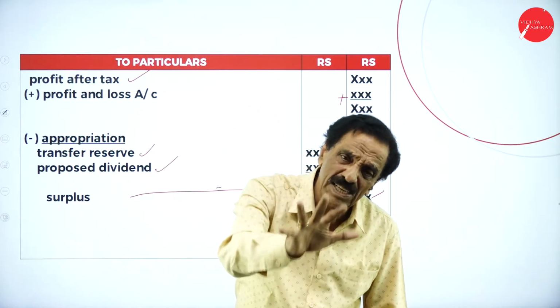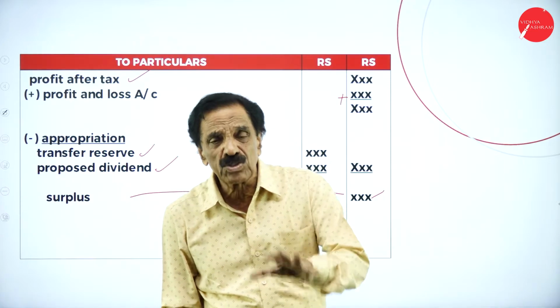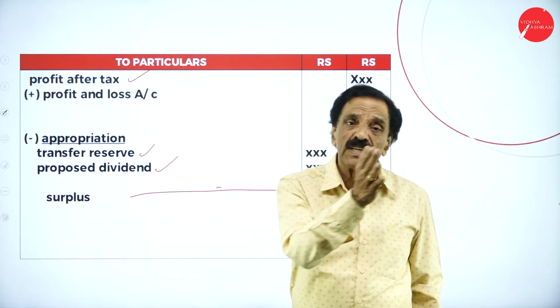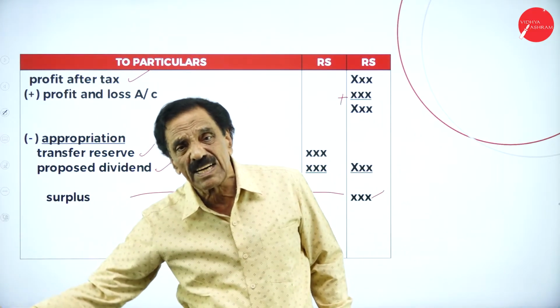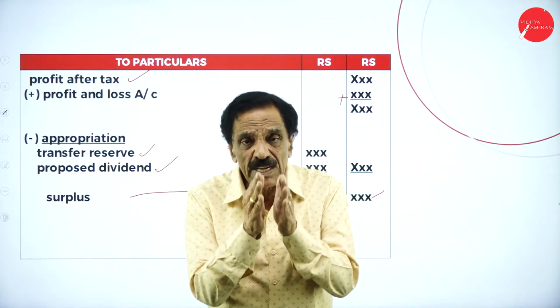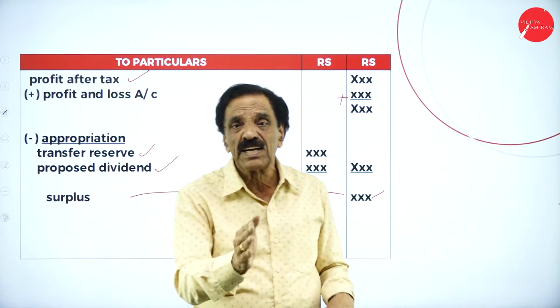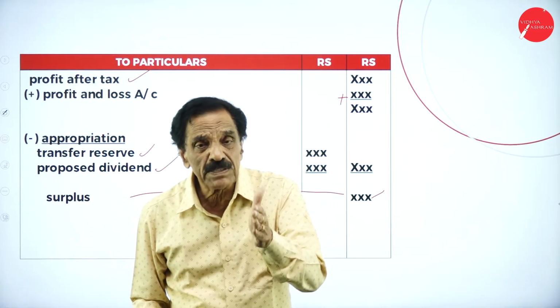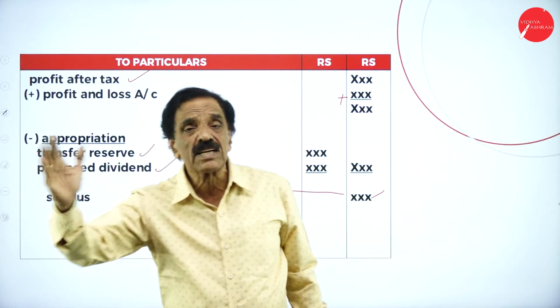What is actually a trial balance? Trial balance shows the arithmetical accuracy of the books of account. We have got two sides, one called the debit side and one called the credit side. Debit side shows expenses and assets. Credit side shows incomes and liabilities.